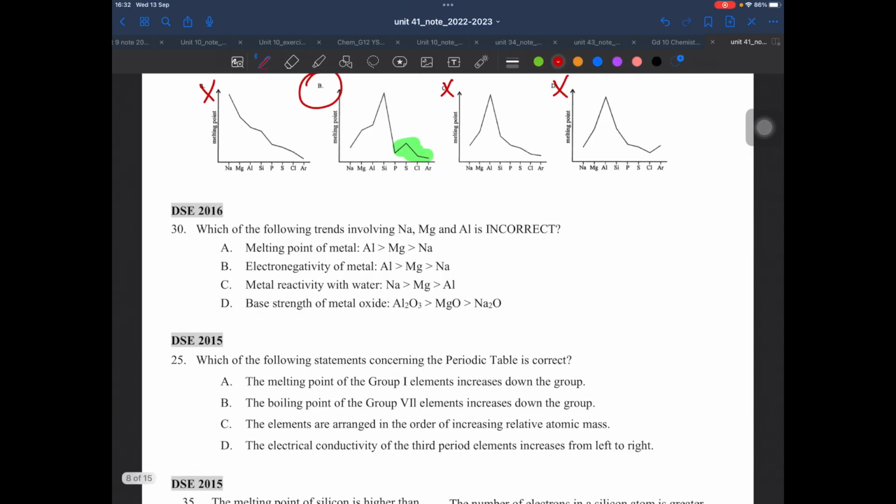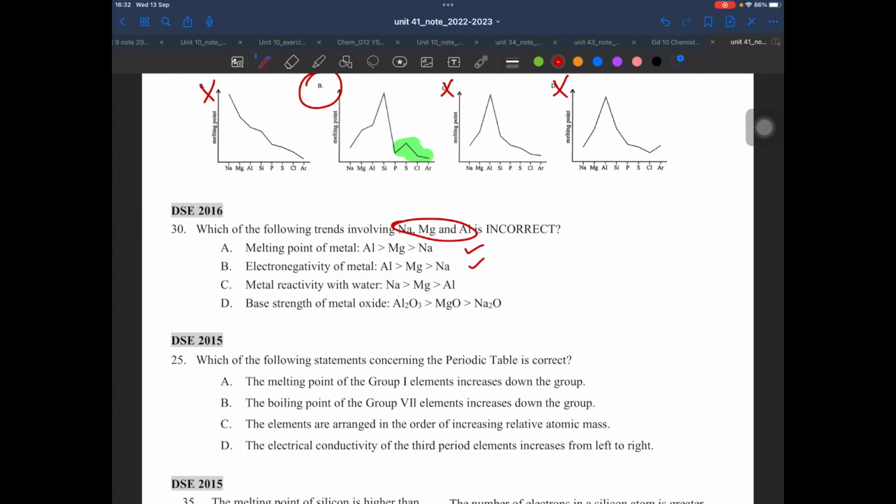Next one is the trend about metals in period 3. So first, melting point of metal, yes, this is actually correct. Aluminium gets stronger. And the next one is electronegativity, which is also stronger.